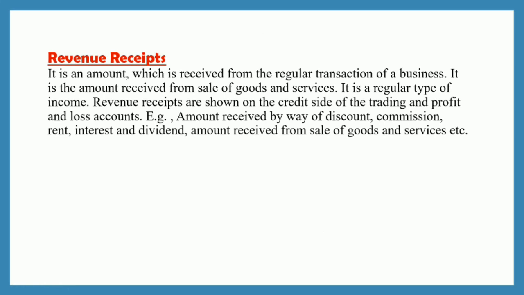They do not consider the capital form. Capital is concerned with your owner's capital. They are concerned with the outsider's capital. Revenue receipts are concerned with the regular transaction of a business, that is your sale of goods and services, the activities related to the sale of goods and services. So this was all about your capital expenditure, revenue expenditure, capital receipts, and revenue receipts.